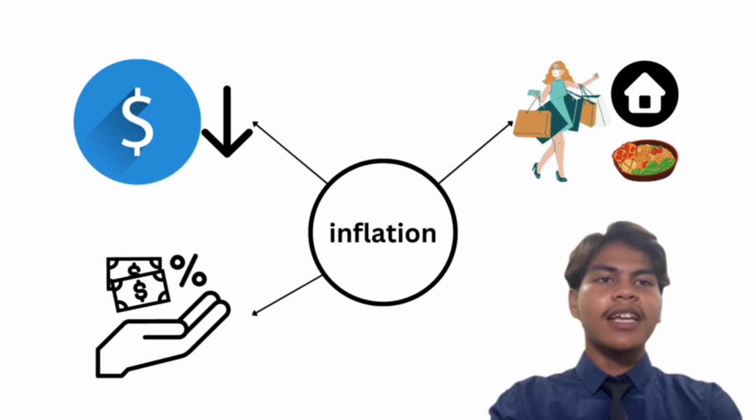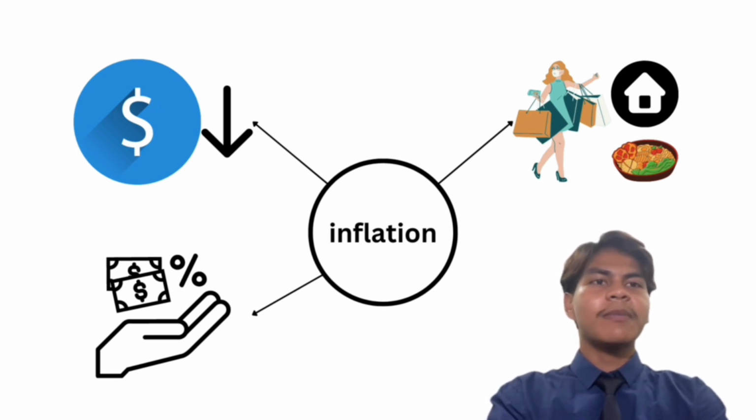These indices track the average price changes of a basket of goods and services consumed by households or produced by industries, respectively. However, high and unpredictable inflation can be harmful. It erodes the purchasing power of money, making it difficult for individuals and businesses to plan for the future. It can also lead to economic instability, distortions in resource allocation, and a redistribution of wealth from savers to borrowers.